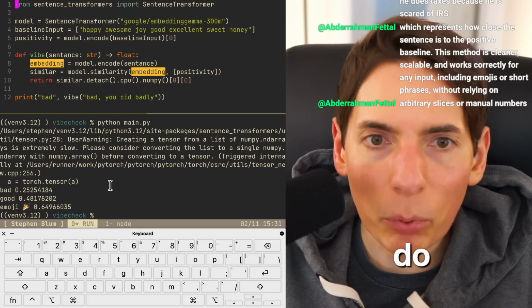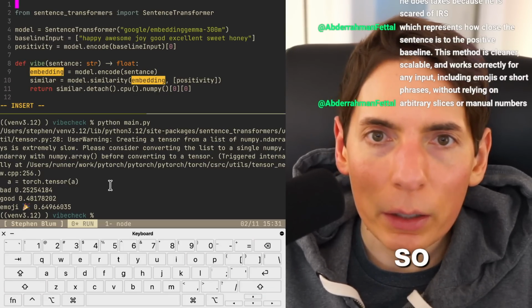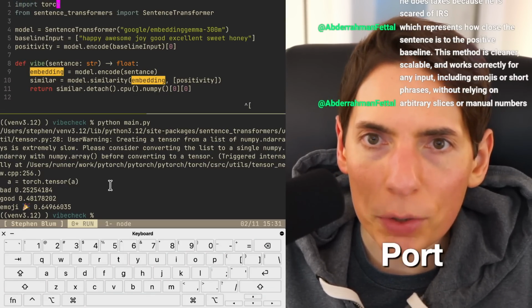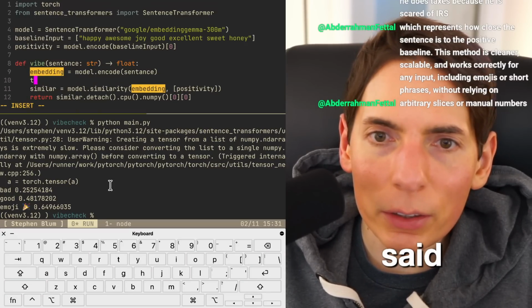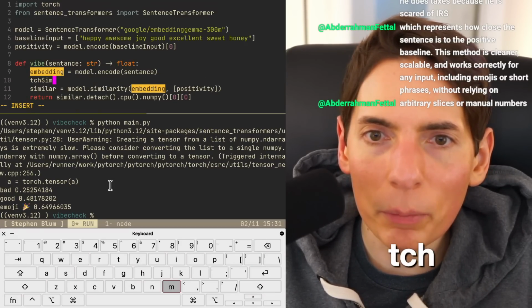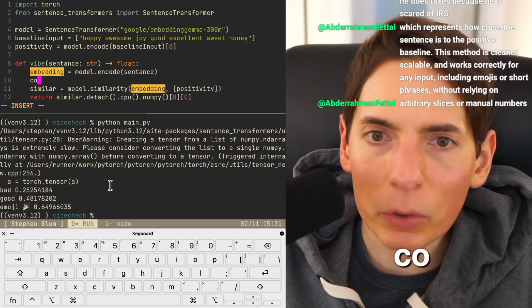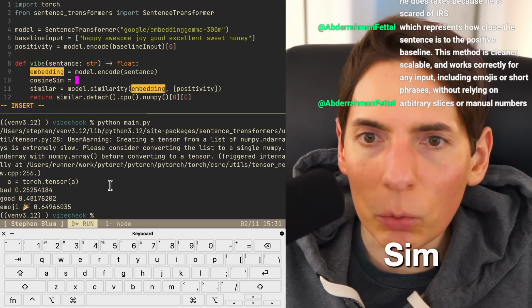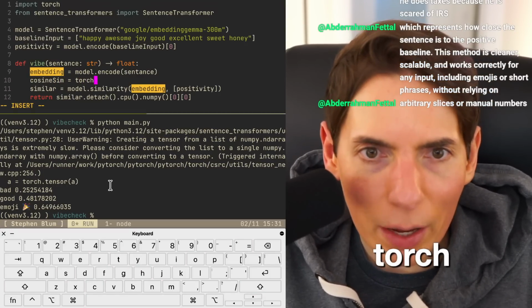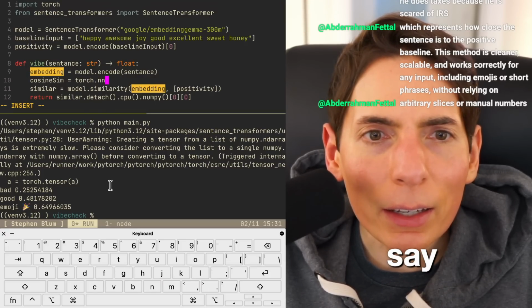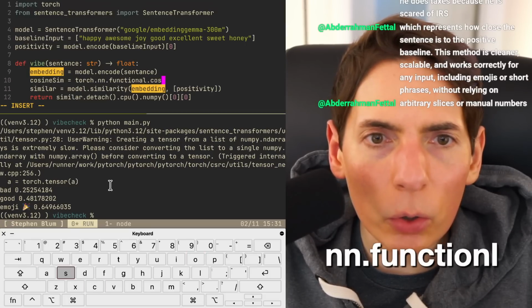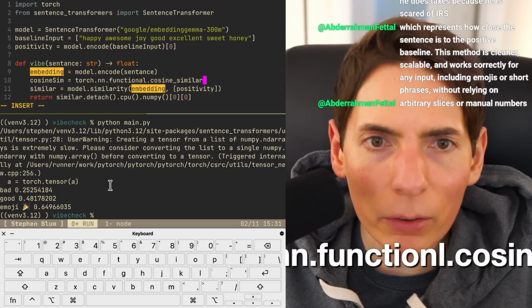We can import torch. So import torch, and then you said I'll say cosine sim equals torch dot nn dot functional dot cosine similarity.